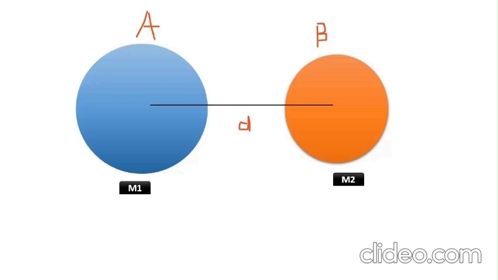Then we can say that the force of attraction between these two objects is F.